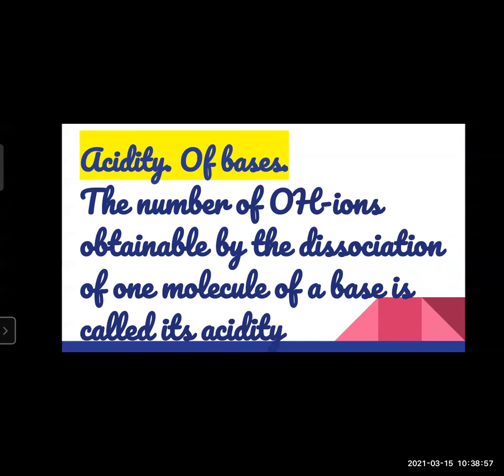Likewise, acidity of bases. Bases give OH and acids give H plus cations mainly. So acidity of bases says the number of OH minus ions obtained by the dissociation of one molecule of a base is called its acidity.